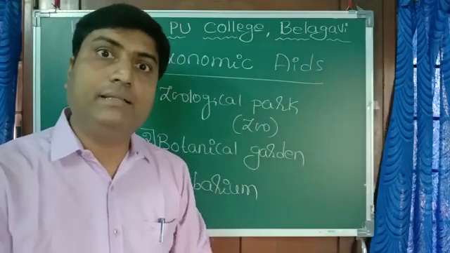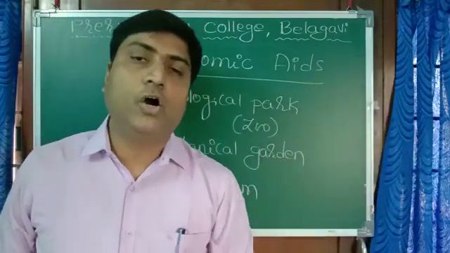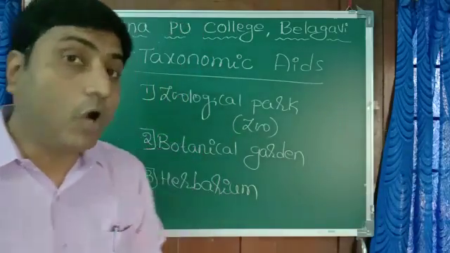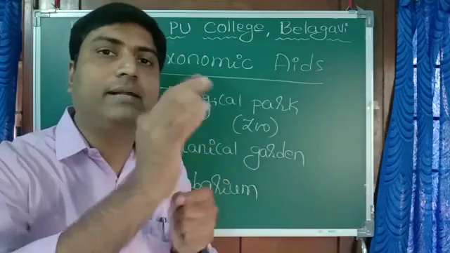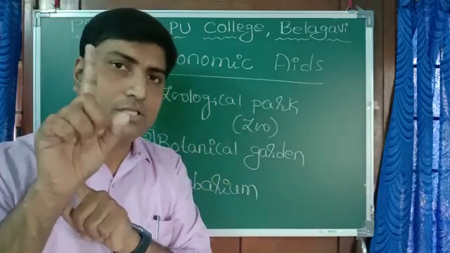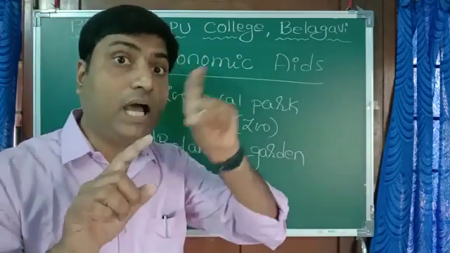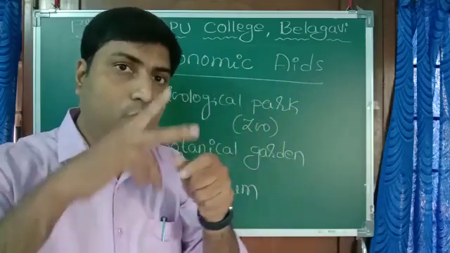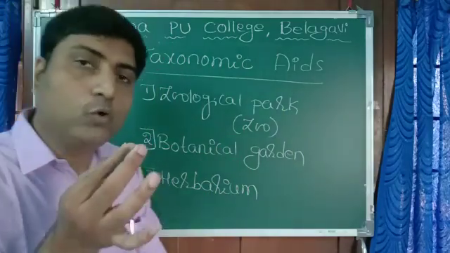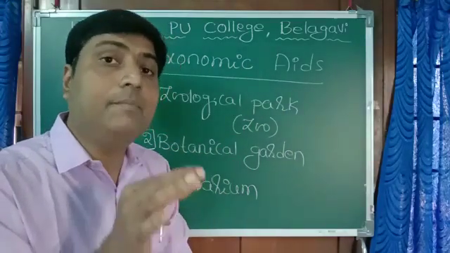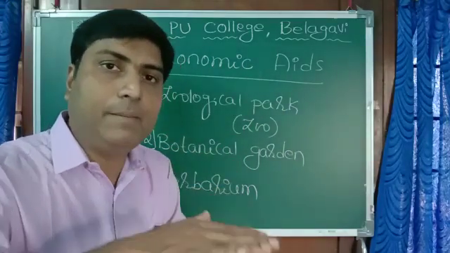Now you cannot bring that entire plant to our laboratory or to our classroom and study. So what we do, we cut a small branch of that tree, preferably with flower, and you have to place it between papers.